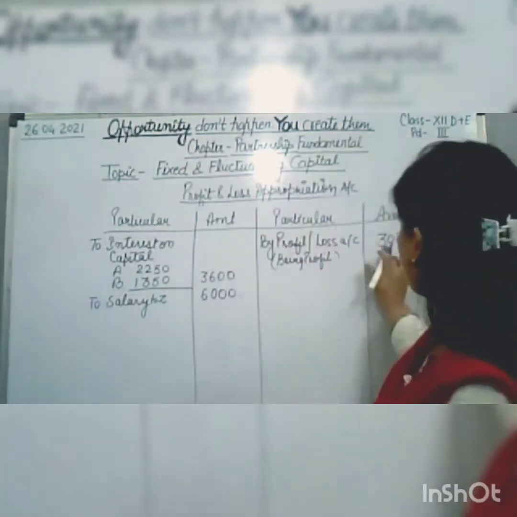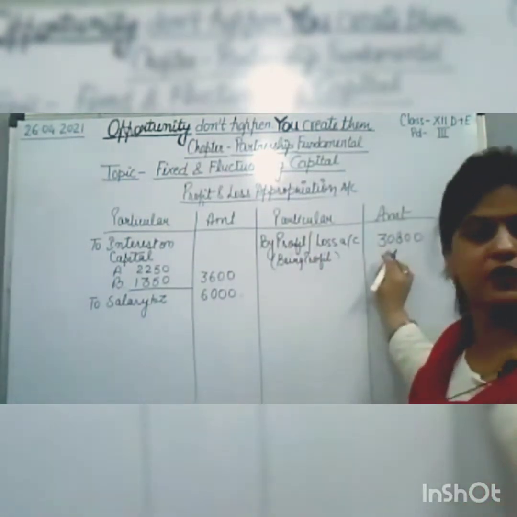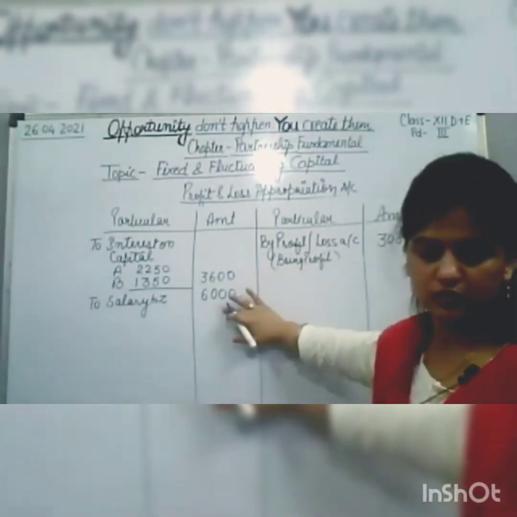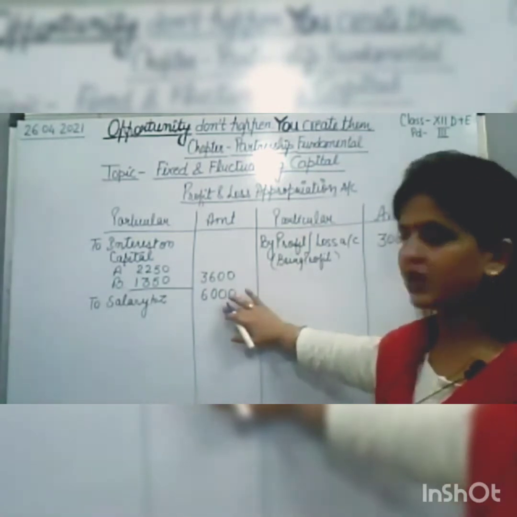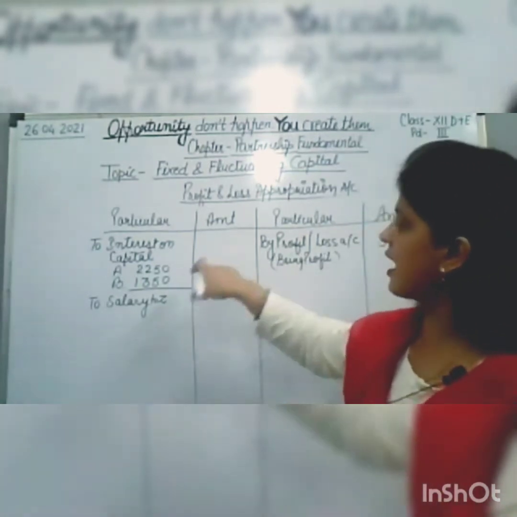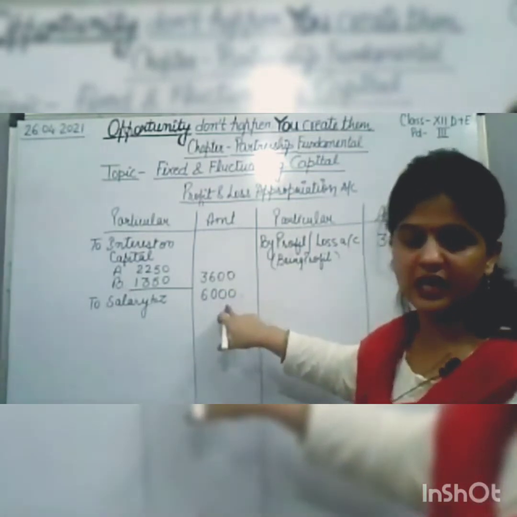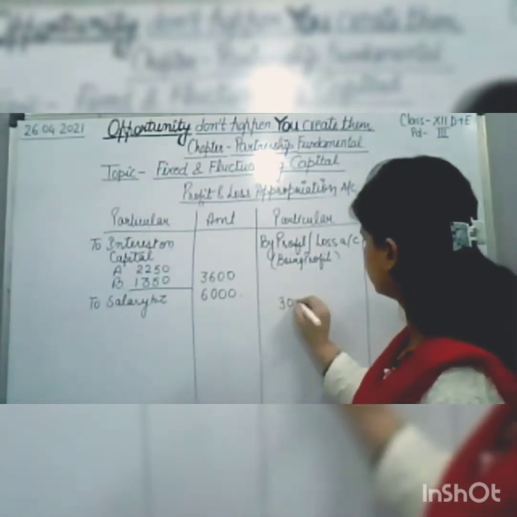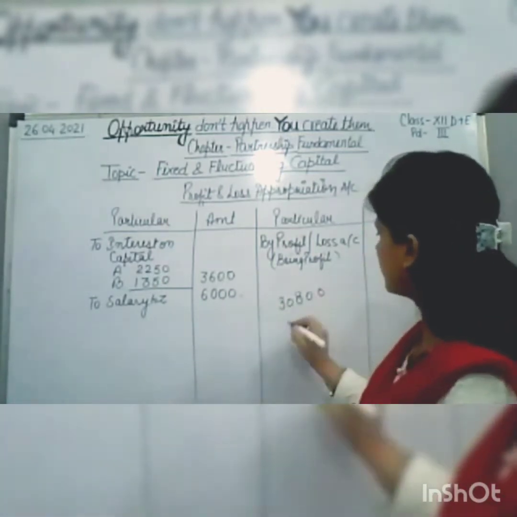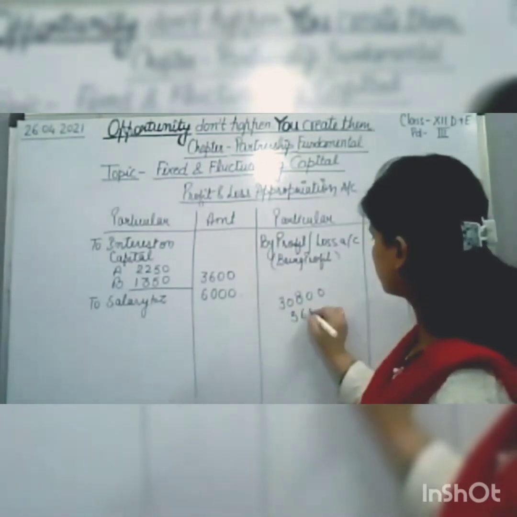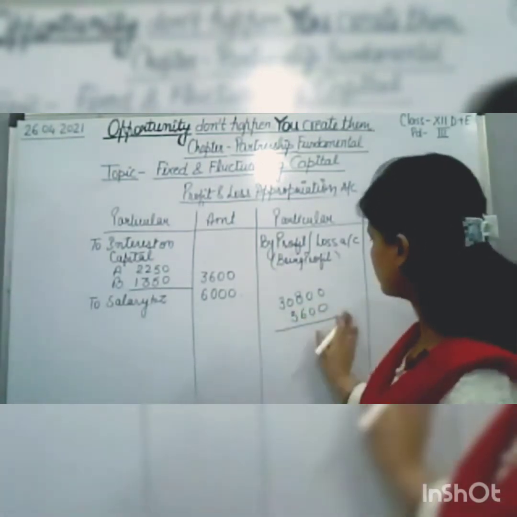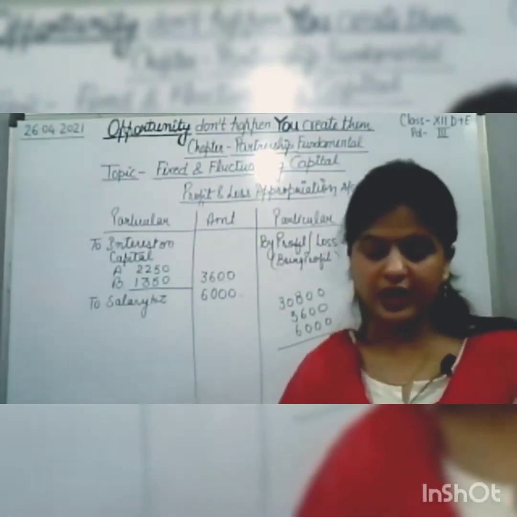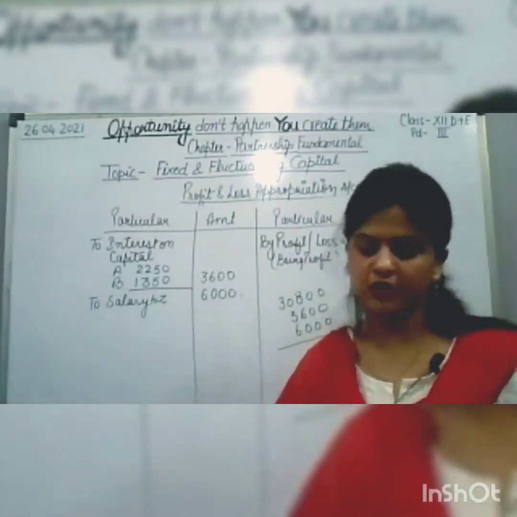That is, from this 30,800 we need to deduct the interest on capital and the salary also. After deducting interest on capital 3,600 and salary 6,000, what will we get? Calculate it fast. From 30,800 we deduct 3,600 and 6,000. We will get 21,200.